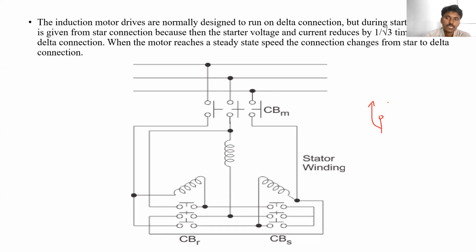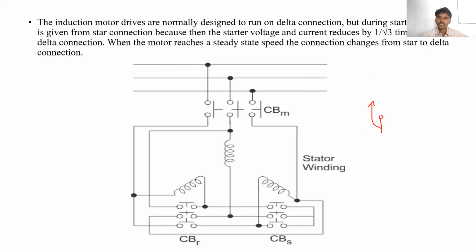So why are we doing it like this? Because whenever we start the motor with star and delta, 1 by root 3 times the current is decreased. 1 by root 3 times of the current at the time of starting is decreased. That's why we are using the star delta starter. In this way we can decrease or limit the starting current. When the motor reaches the steady state speed, the connection changes from star to delta.